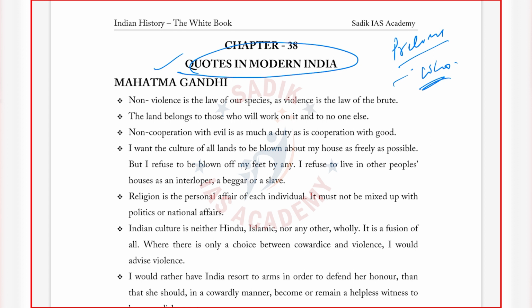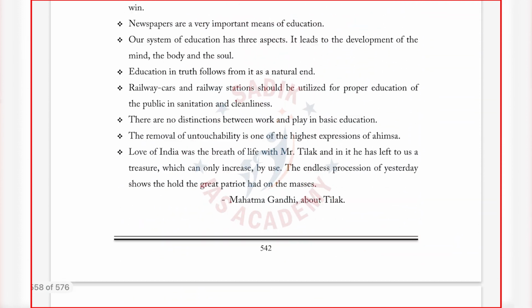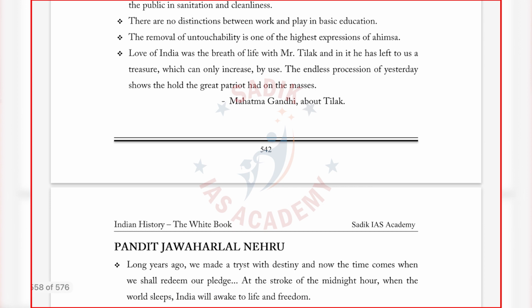Secondly, in the mains, the courts can be asked as a direct question itself. They can put the question on a court and ask you to comment on it. Thirdly, in the essay, nowadays philosophical topics are asked and they can give a quote, or they can ask you to write an essay on the personalities of modern India. So I have compiled all the quotes of these important personalities. Personality-wise quotes I have compiled and given, for example Mahatma Gandhi, then Jawaharlal Nehru.